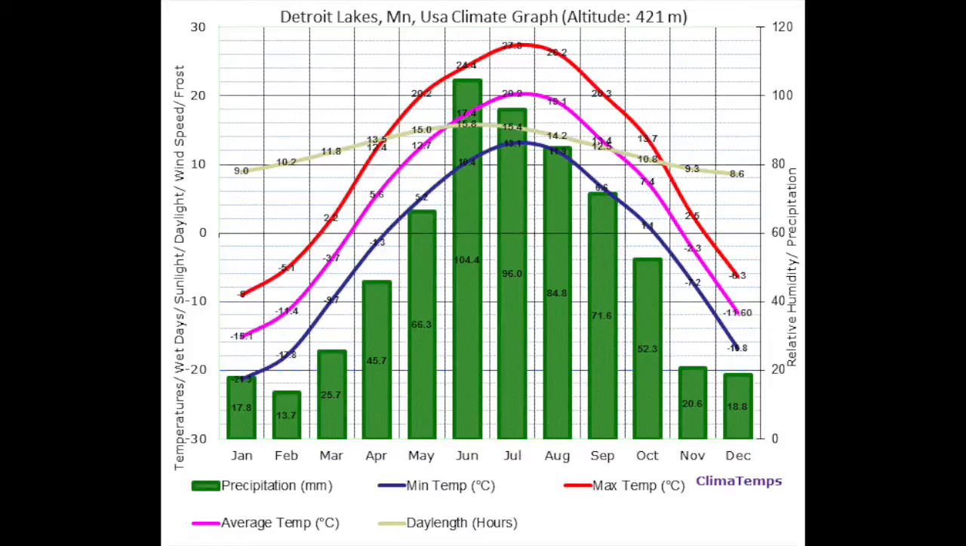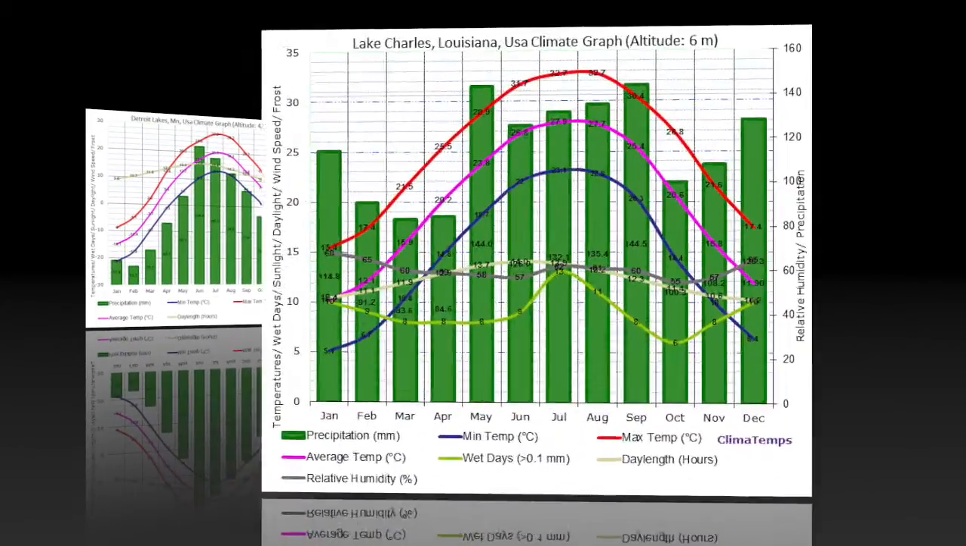Detroit Lake in Minnesota at 421 meters of altitude has an average annual temperature of 4.3 degrees Celsius. Temperature ranges from negative 18.6 degrees Celsius to 26 degrees Celsius, and total annual precipitation averages 617.7 millimeters.